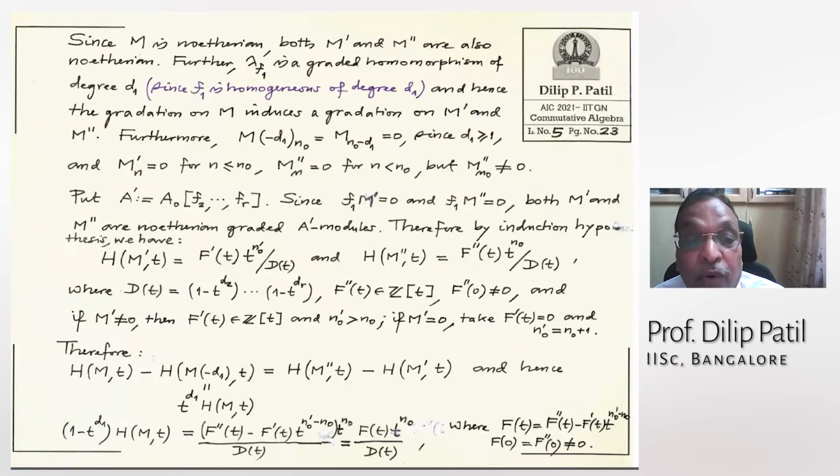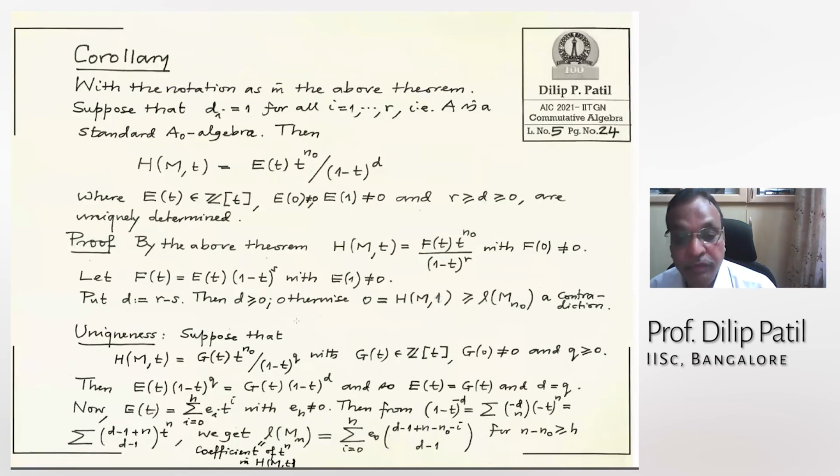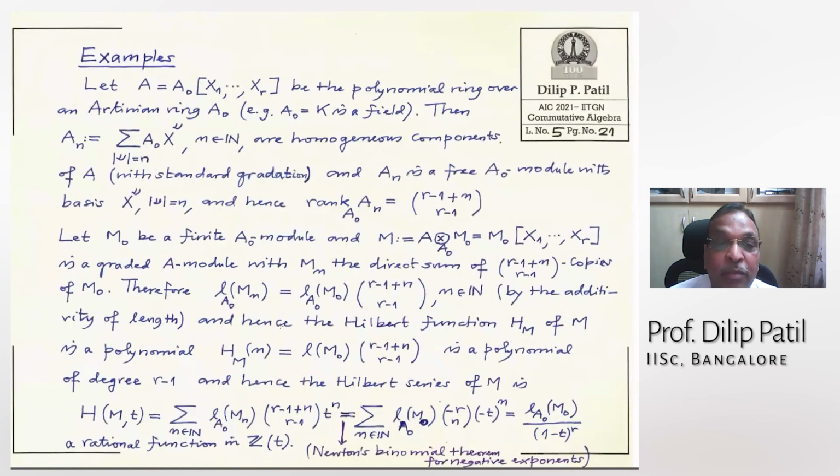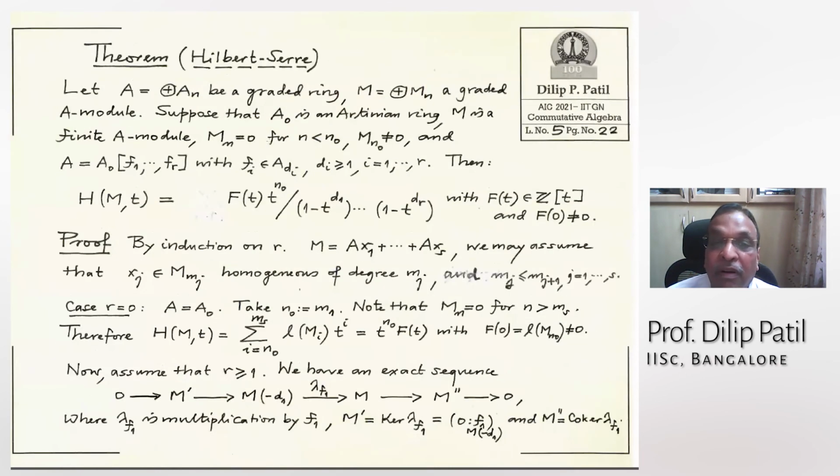All right. I want to deduce an important corollary from here. Corollary, with notation as in the above theorem. That means you have a finite graded module over a graded Noetherian ring, where A_0 is an Artinian ring and A is a finite type algebra over A_0.